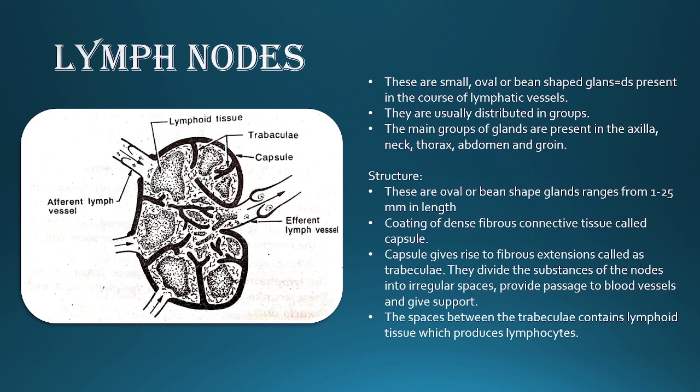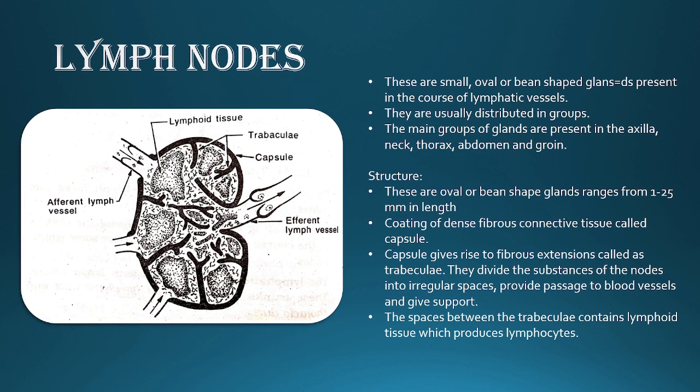These are oval or bean shaped glands ranging from 1 to 25 millimeters in length. They are covered by a coating of dense fibrous connective tissue called the capsule. The capsule gives rise to fibrous extensions called trabeculae. These extensions are embedded inside the lymph node. They divide the substance of the node into irregular spaces.